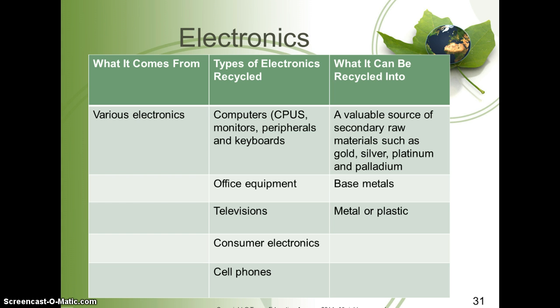Electronics. Various electronics. Types of electronics that can be recycled are computers, CPUs, monitors, peripherals, and keyboards, office equipment, televisions, consumer electronics, and cell phones. What can they be recycled into? A valuable source of secondary raw materials such as gold, silver, platinum, and palladium. Base metals, metal or plastic.